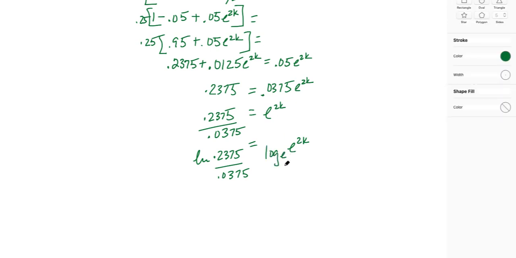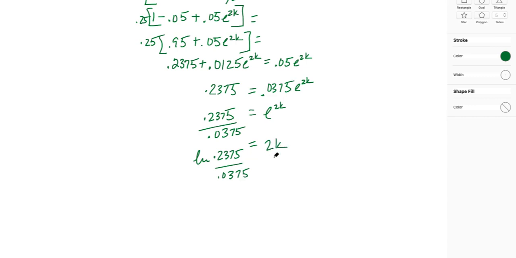This is saying e to what power is going to give me e to the 2k? Taking the natural log annihilates the e, so I'm just dealing with 2k. Because e to what power gives me e to the 2k? 2k, right? So when I take the natural log of both sides, I get 2k over here.